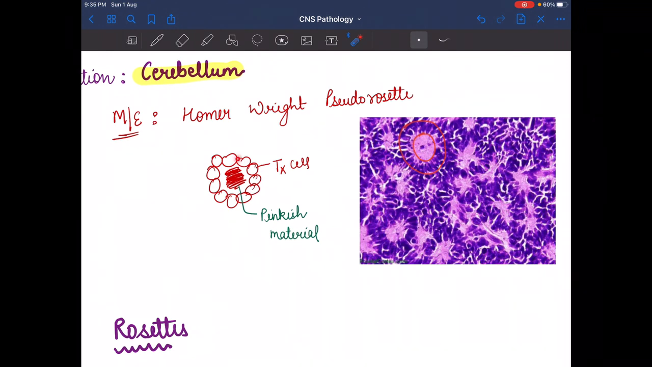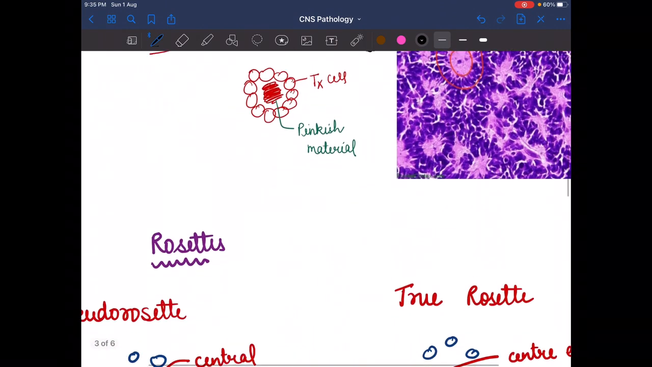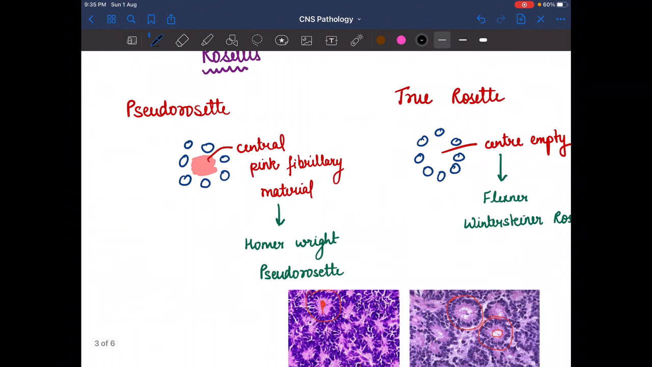P for pseudo, P for pink metal. If inside the tumor cells in the center we see the pinkish material, then it is pseudorosette. P for pinkish, P for pseudorosette. Now in the true rosette we did not see this pinkish material in the center of the tumor cells. So next, rosettes. So rosette, true rosette and pseudorosette.